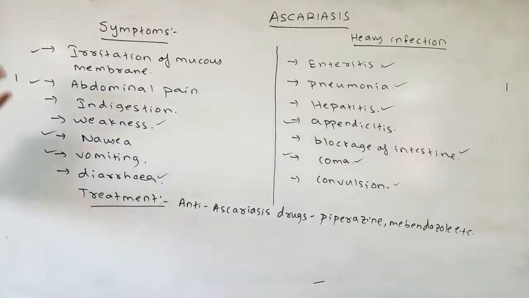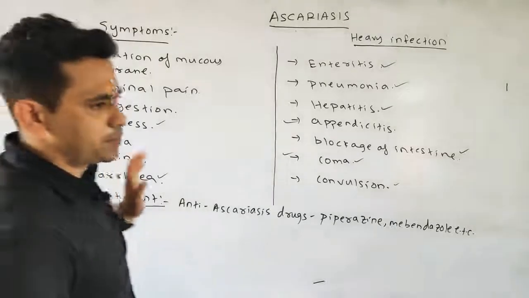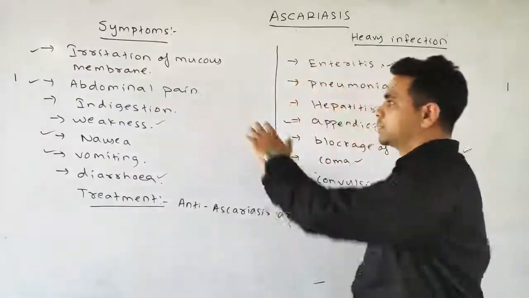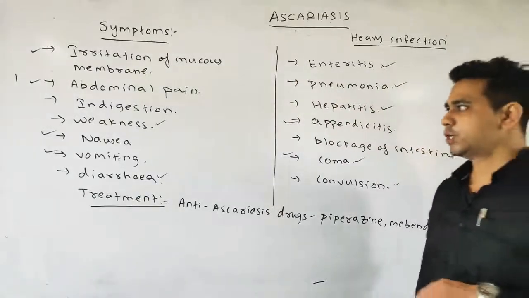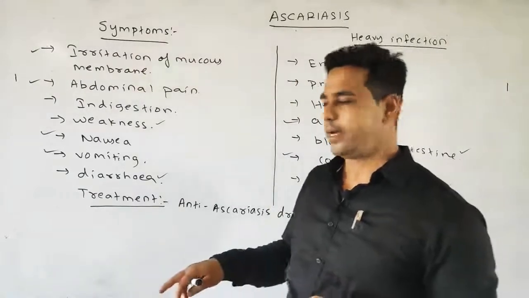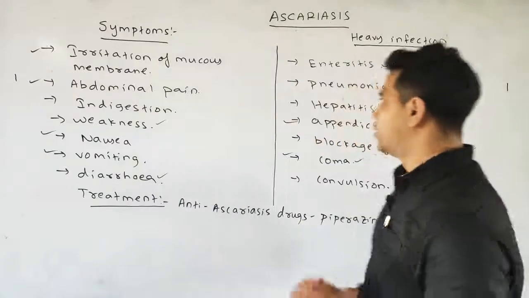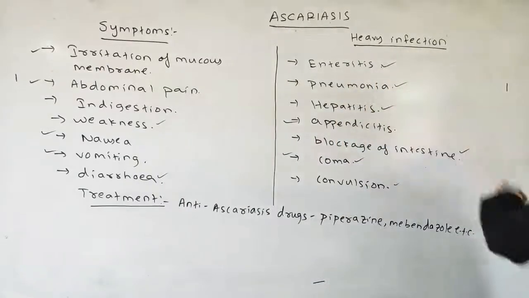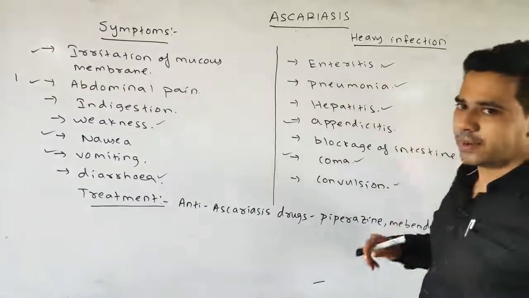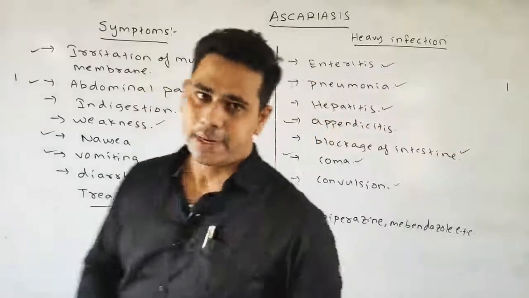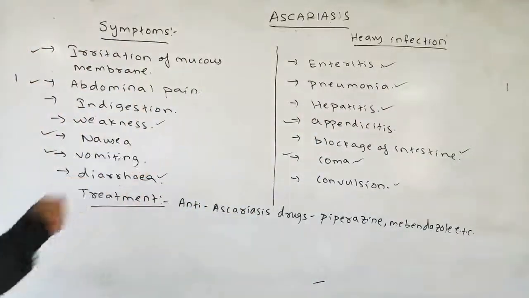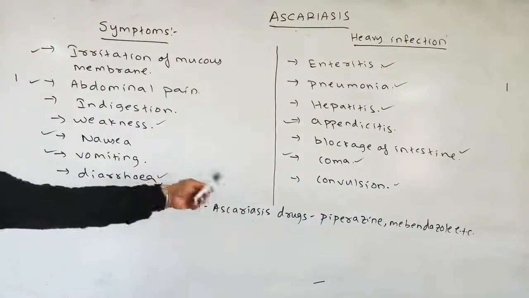In the symptoms, first we discussed the irritation of mucous membrane, then also the abdominal pain, indigestion, weakness, nausea, vomiting, and also diarrhea. Whereas various heavy infections are enteritis, pneumonia, hepatitis, and also appendicitis, blockage of intestine, coma, and lastly the convulsion.